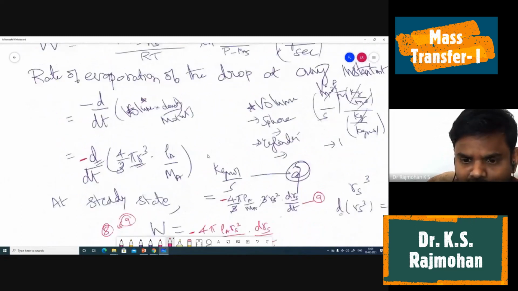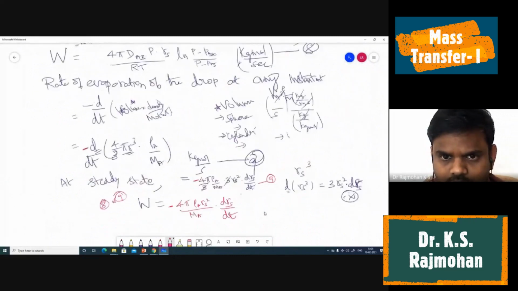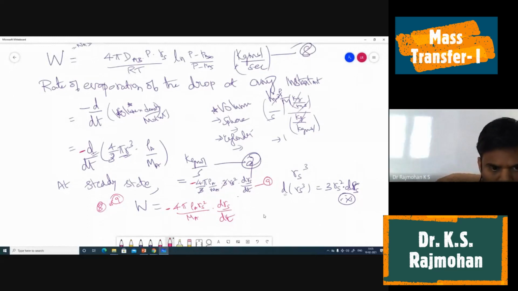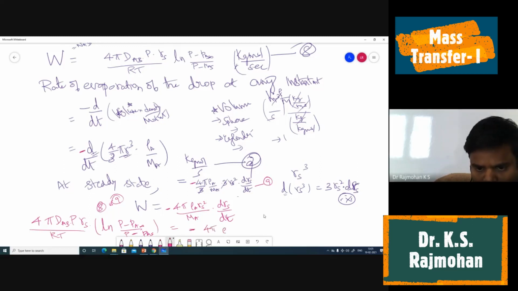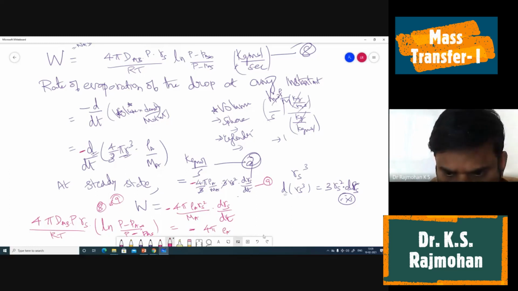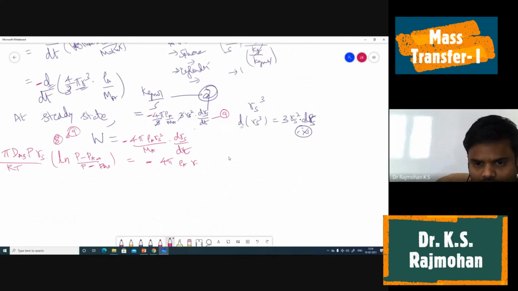Can someone tell me? I will write. So we have 4 pi dab p by rt ln of p minus pa infinity by p minus pas, equal to this thing, minus 4 pi rho a r square by ma drs by dt.